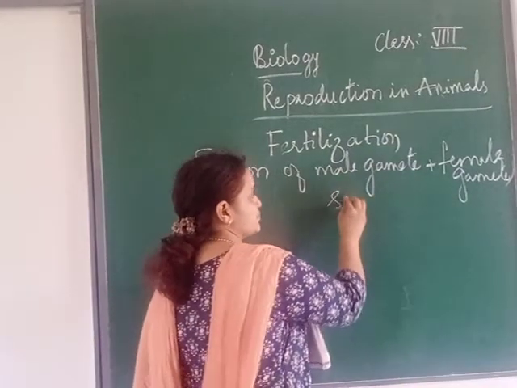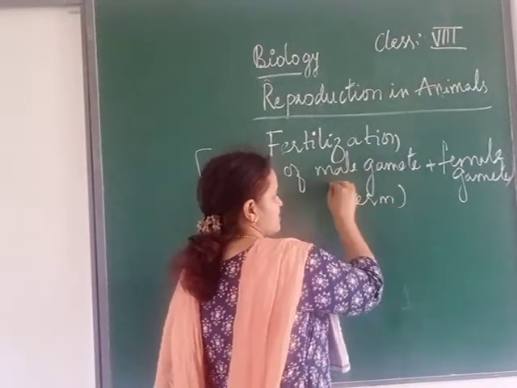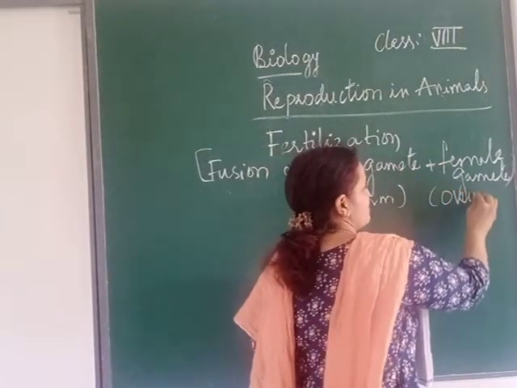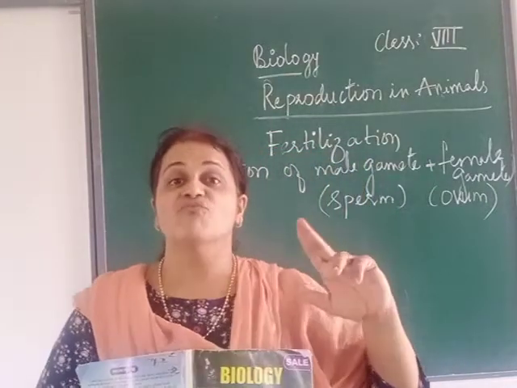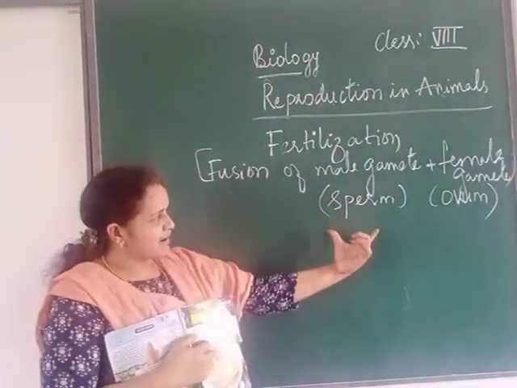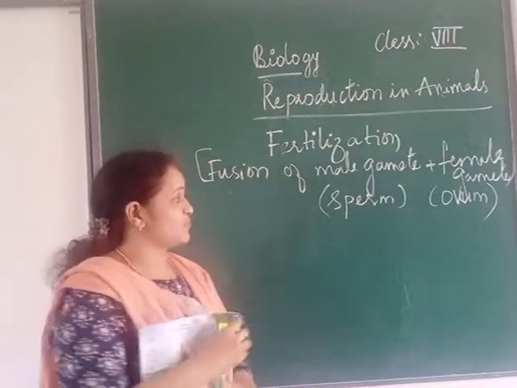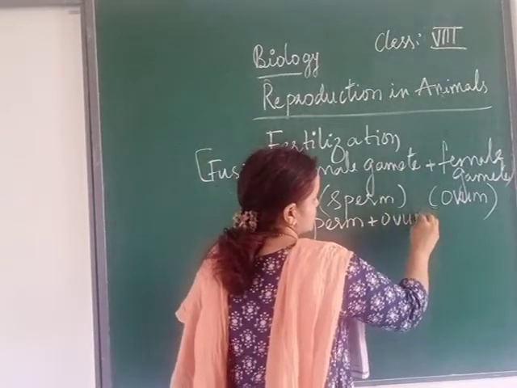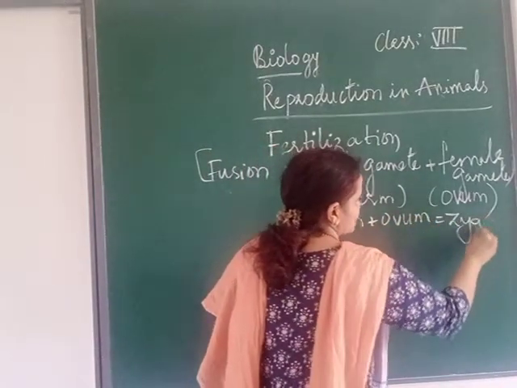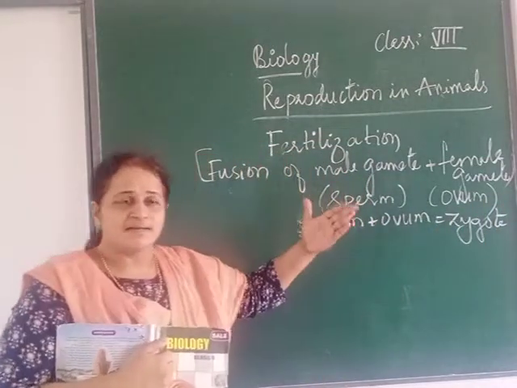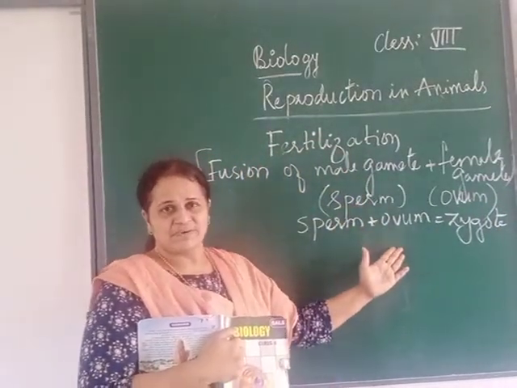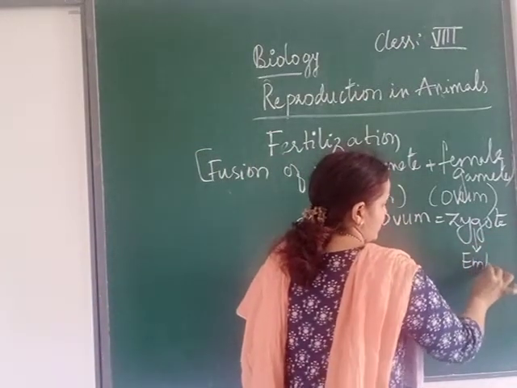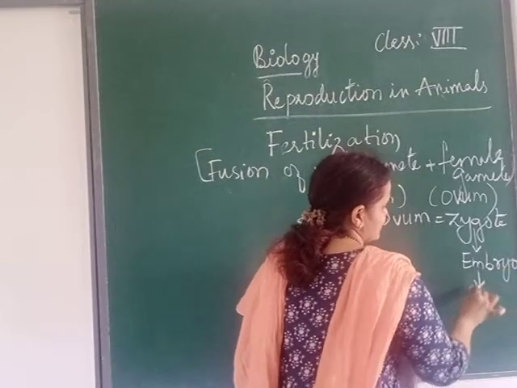Now when I say male gamete, you already know what it is. It is sperm. And when I say female gamete, what is it? I hope you know it. O-V-U-M, ovum. Ovum is singular, ova is plural. So sperm plus ovum gives rise to what? It gives rise to zygote. You all know this, we have already done it in the initial classes. This zygote will further produce the embryo, and later on it becomes a fetus.